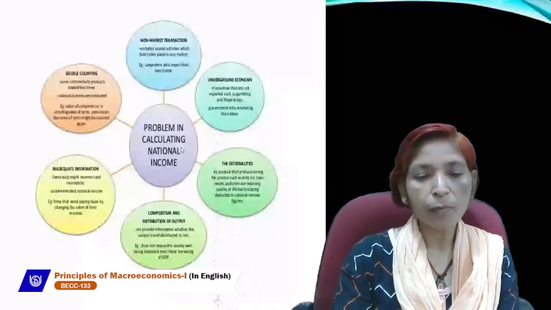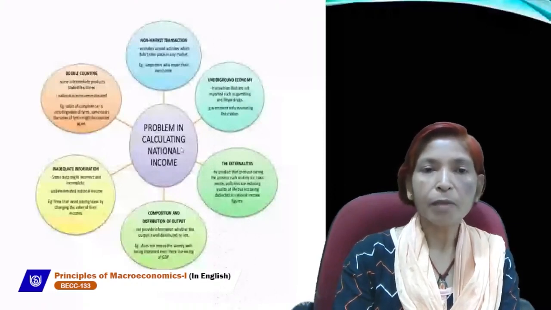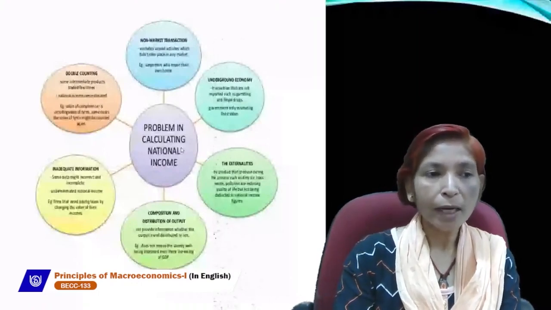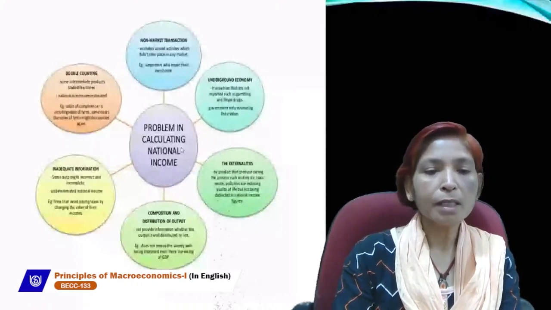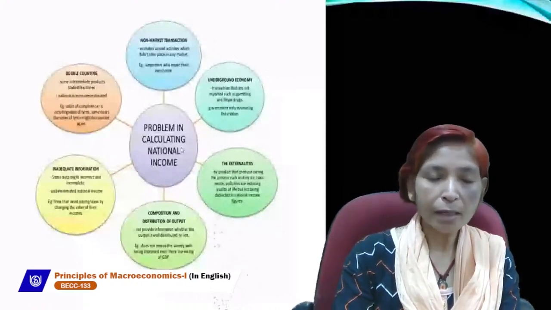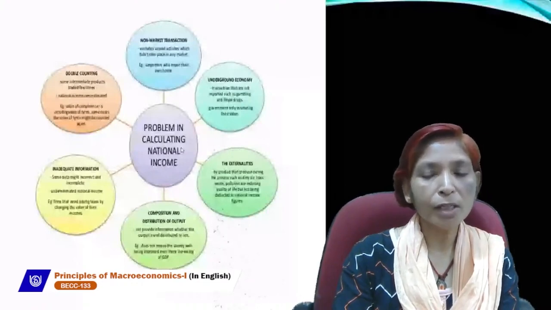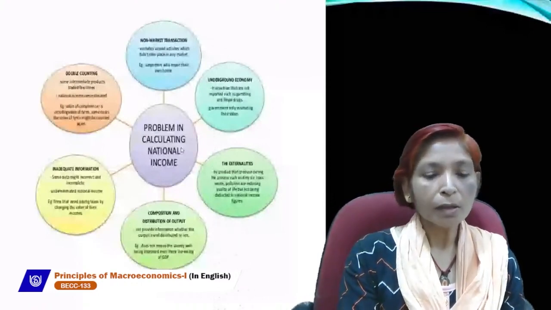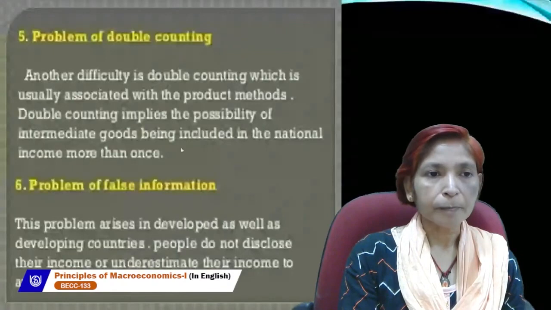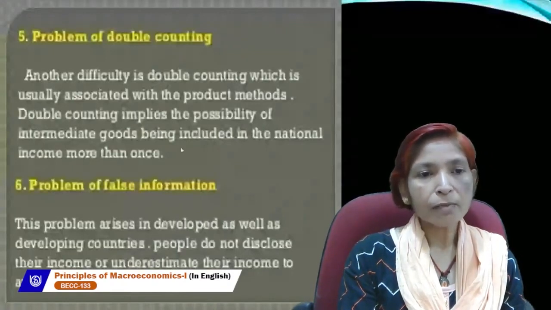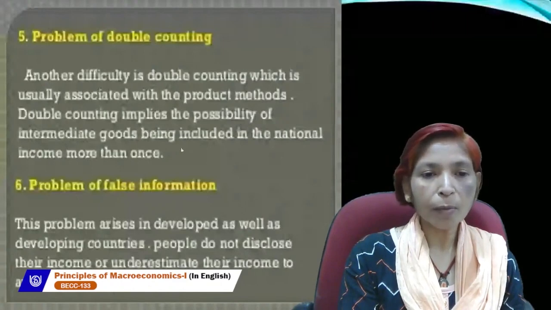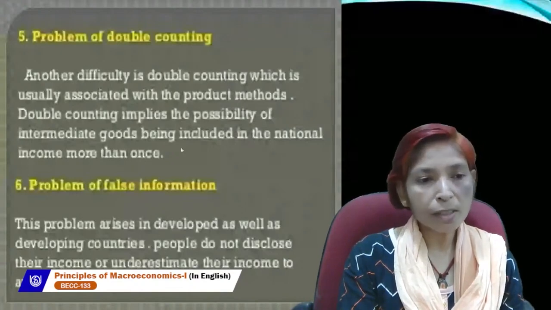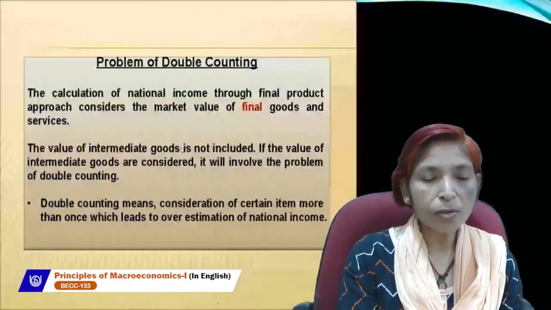Since GDP does not reflect the quality of life, it is limited as a measure of welfare. The problem of double counting arises if we take both the commodities' prices, intermediate goods and final goods. If both are included in the estimation of national income, then it will create a double counting problem. And if there is any false information, then also national income can't be estimated accurately. To avoid this problem, we should always take final goods prices, not intermediate goods prices.